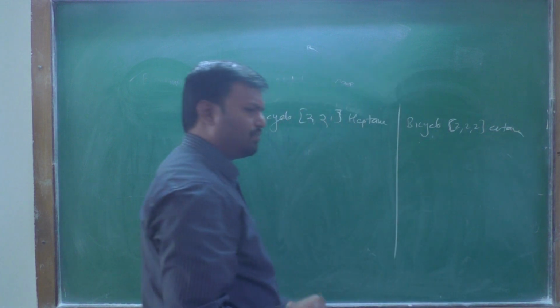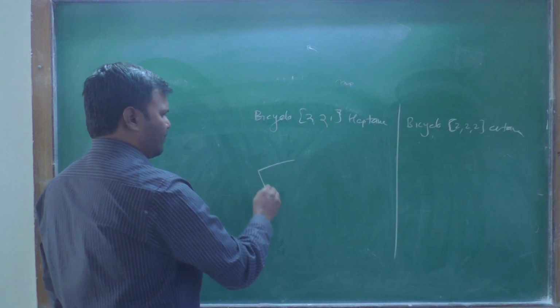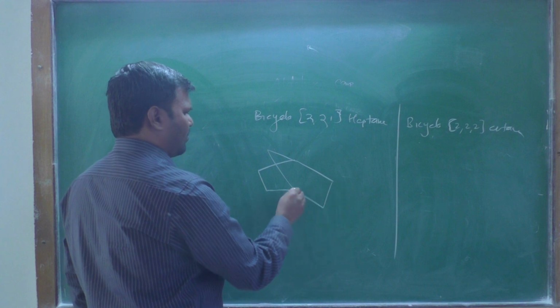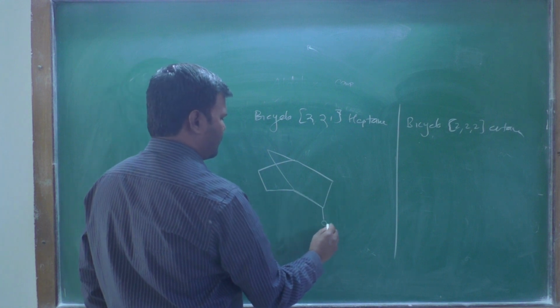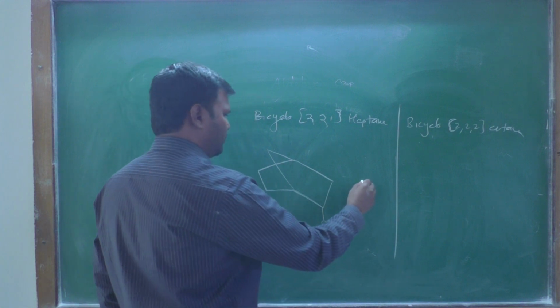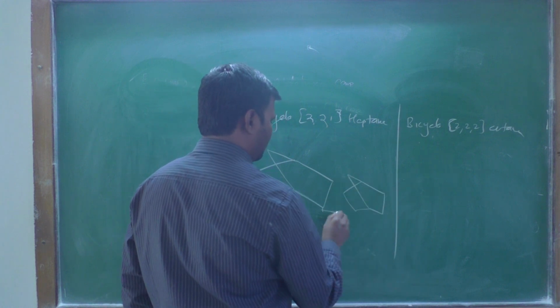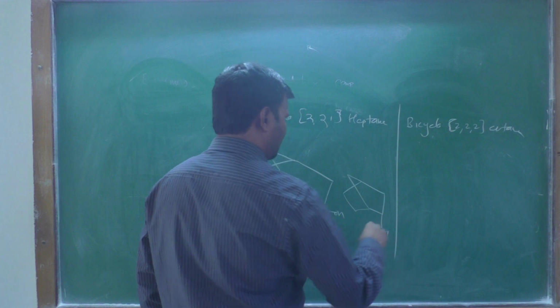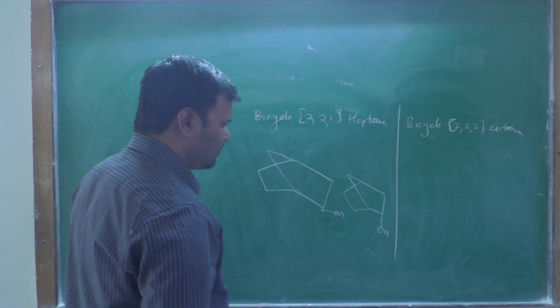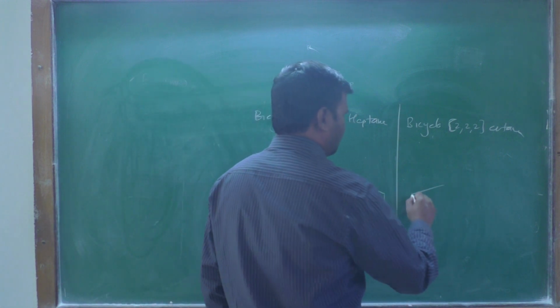Okay, these two examples. This is our first example, then the second example.